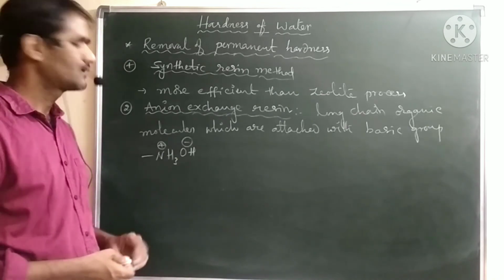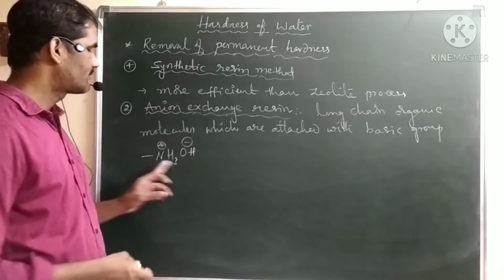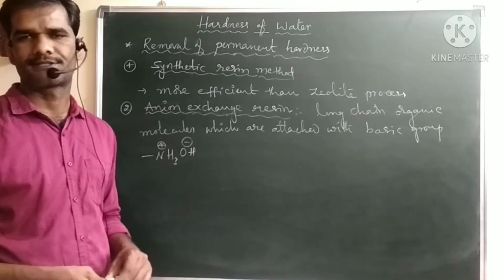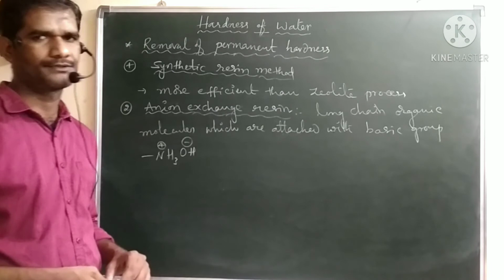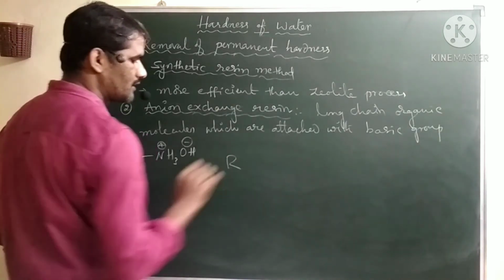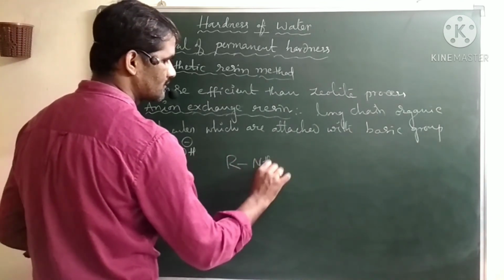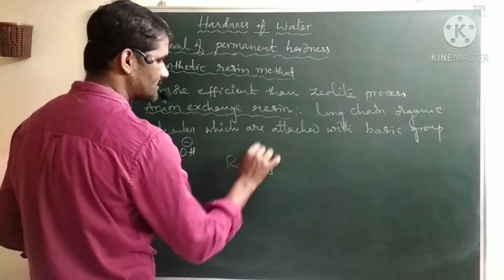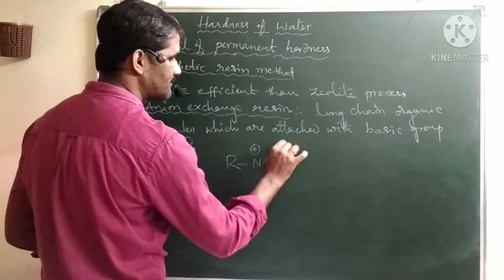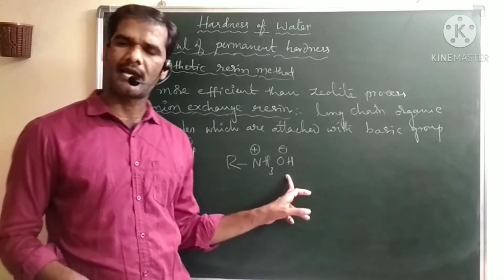We can say here NH2. That amine group reacts with water and will form NH3 plus OH minus. So again we can write it like this: the long chain organic part is attached with NH3 plus OH minus. Here the OH minus is the anion part.